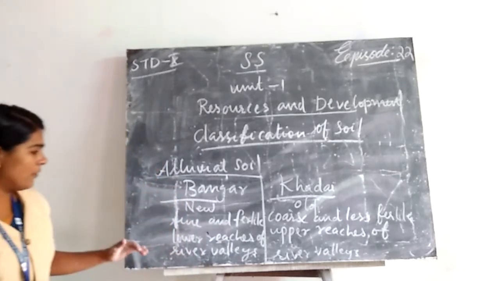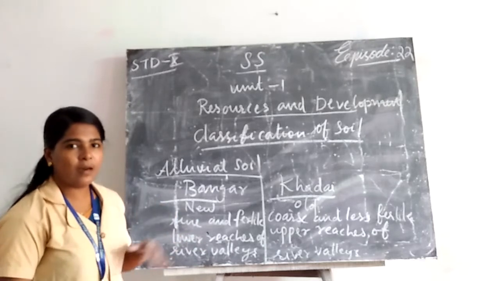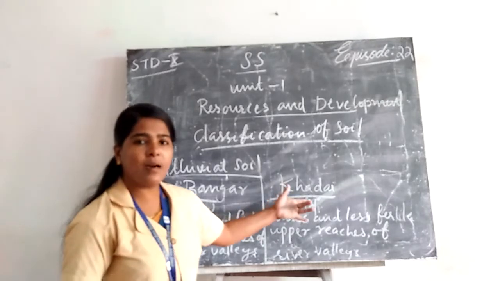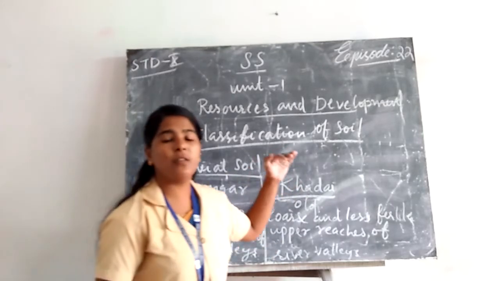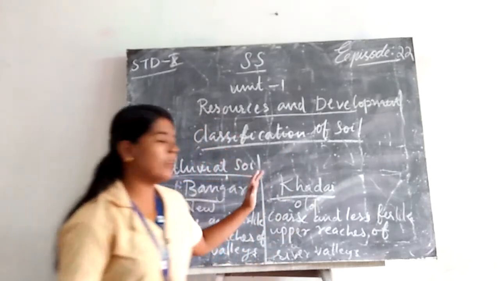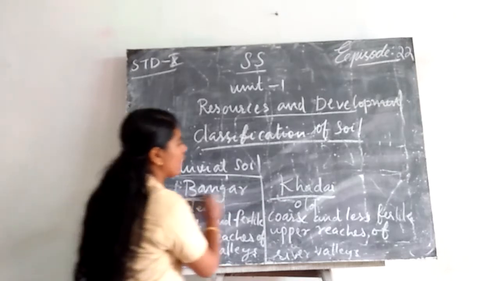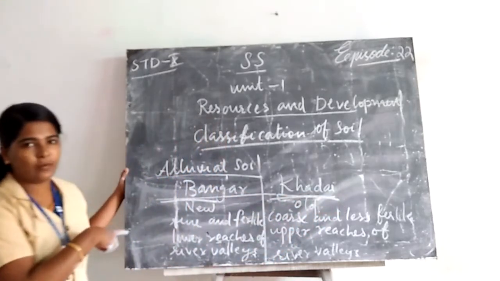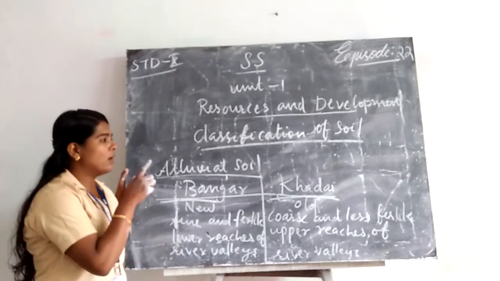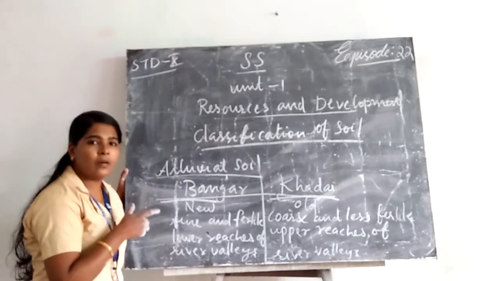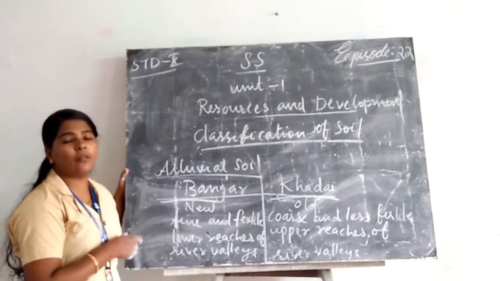In the case of Khadar, we can find this soil in the lower reaches of river valleys. At the same time, we can see the Bhangar soil, the old alluvial soil, in the upper reaches of river valleys. There is a difference between the Khadar soil and the Bhangar soil. Both are alluvial soil. I hope that you could understand where alluvial soil is located and what the features of alluvial soil are.